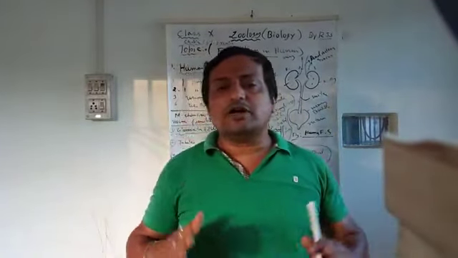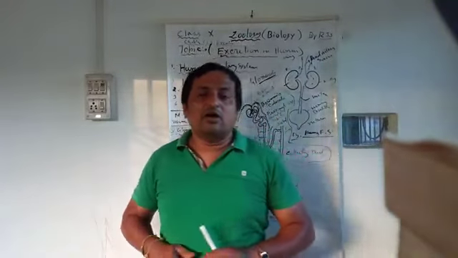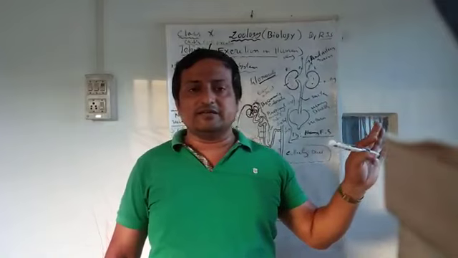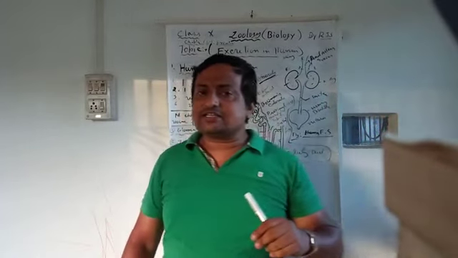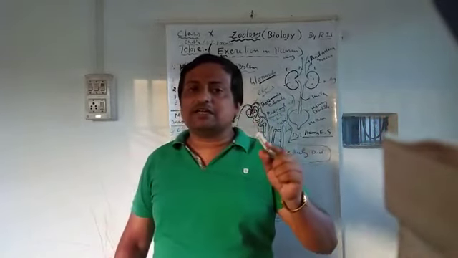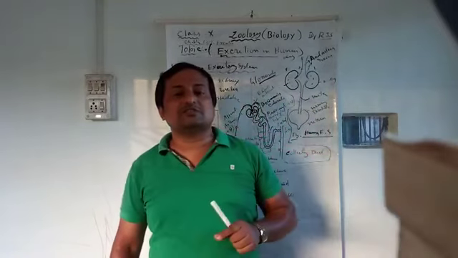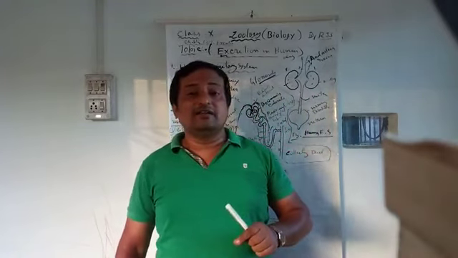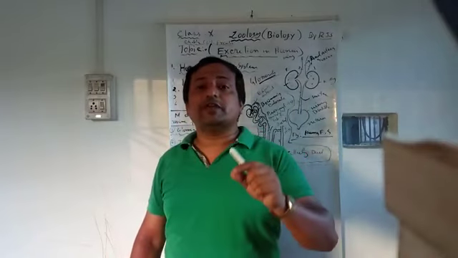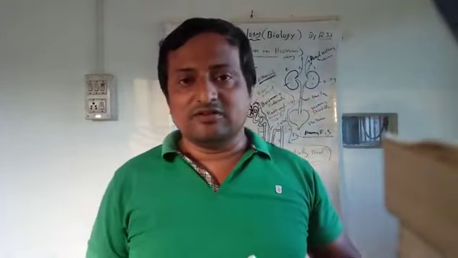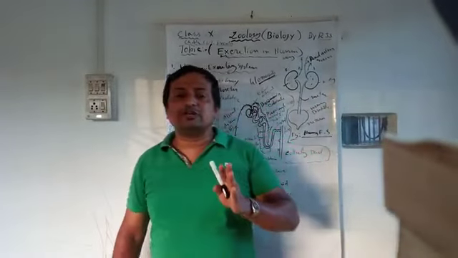Do you know what excretion is first? All living organisms excrete. What is excretion? Excretion is the removal of unwanted toxic nitrogenous waste products from the blood or body in the form of urine by a pair of kidneys. So, nitrogenous toxic waste products.